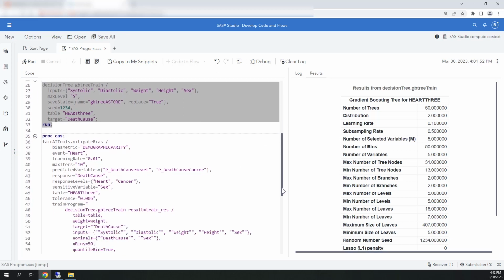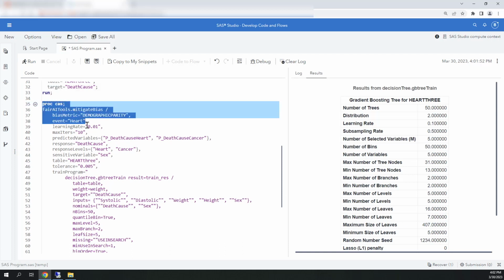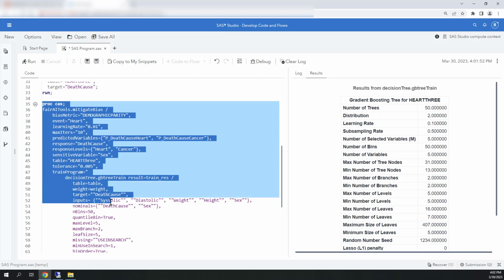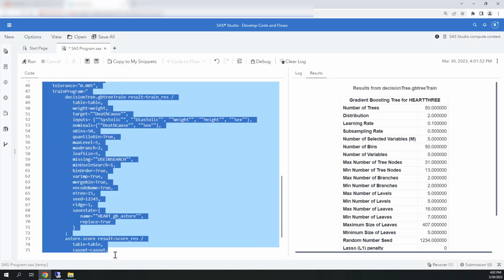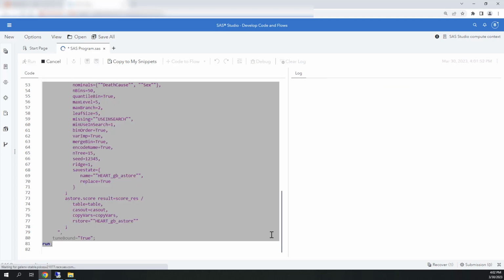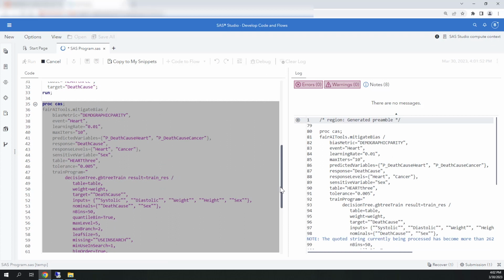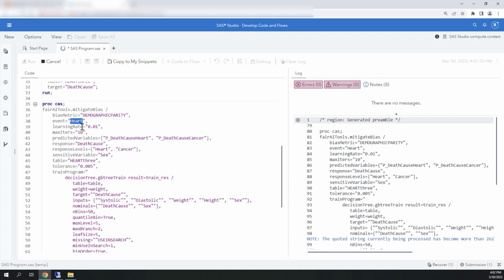So now I'm going to run my mitigate bias. This is within my PROC CAS. In my FAIR AI tools, I have my mitigate bias action. And I'll run that. So you see my event here is heart. I've selected a learning rate.